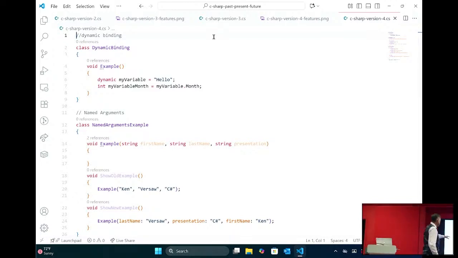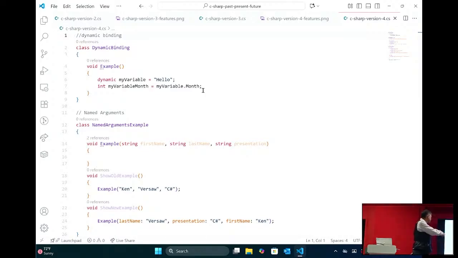So in this code right here, this code compiles, right? I'm taking my variable, which is obviously just a string of hello, and I'm asking for the Month method on that. Well, does string have a .Month method? It doesn't. This will compile, and it's like, all right, YOLO, go ahead. Of course, when we run this, we're going to get an error like, I don't know what the hell you're doing.